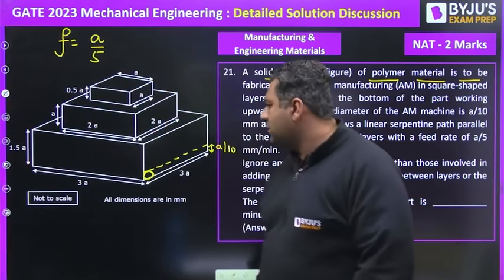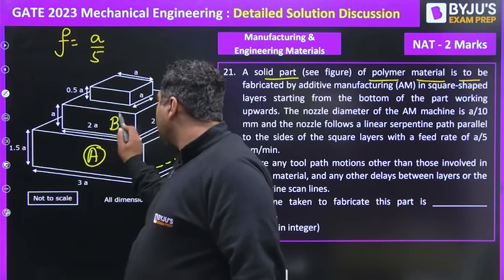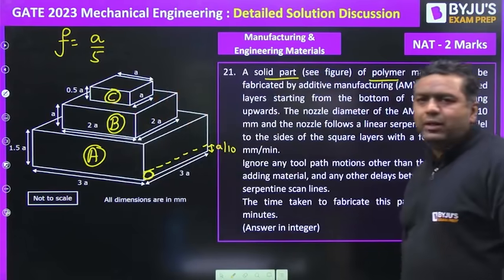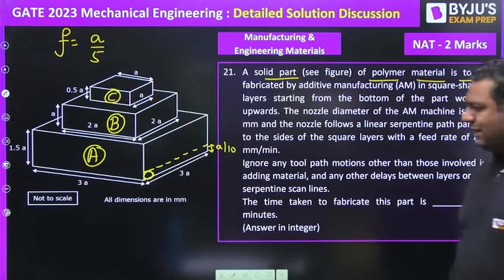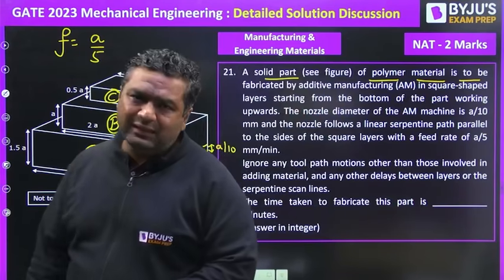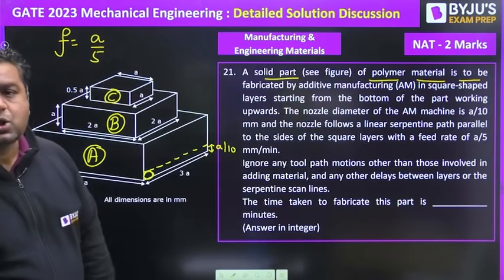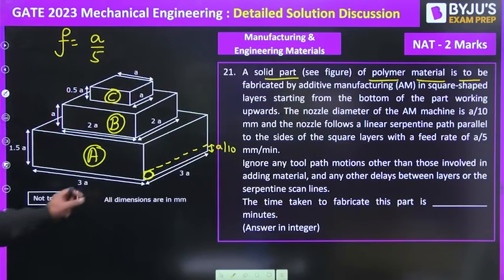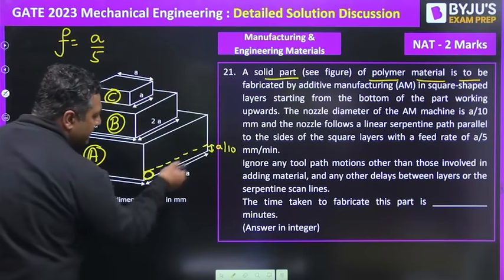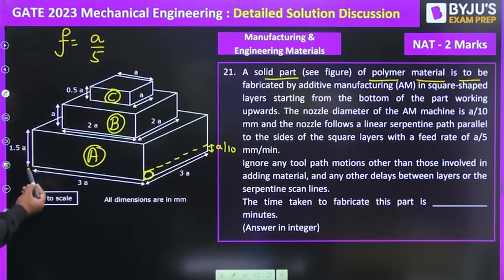Let us take this part to be A, this part B, and this part C. We will calculate the time for making part A; as the name is additive manufacturing, you are adding material here and then making A, B and C. The nozzle size is A by 10 and the total length is 3A, and similarly this is 1.5A.